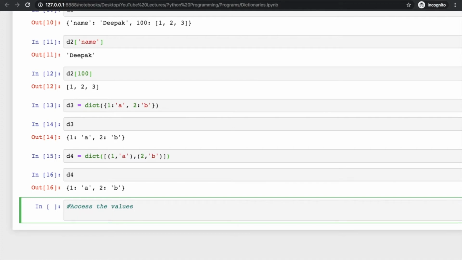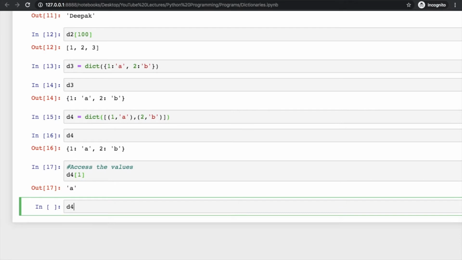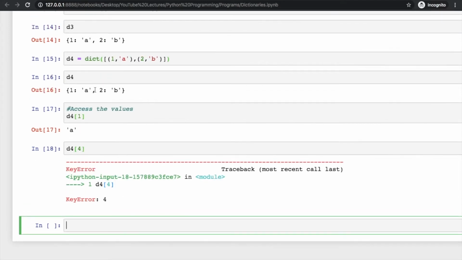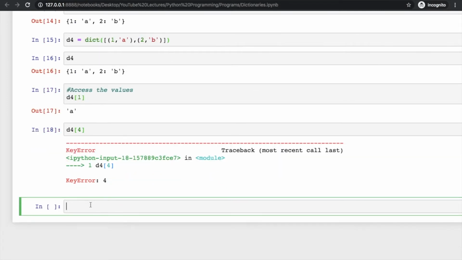So we have d4, and if you try to access it like this, d4 then pass 1, try to access something that we don't have here as key. So try to pass 4 here, and it is going to present key error because key is not in the dictionary. So here you see key error because 4 is not in the dictionary. So you have to handle this error on your own. You can say that this is an exception, and once we are done with these things, we will try to catch errors in future. But as of now, you can understand that we have to handle this in some way.